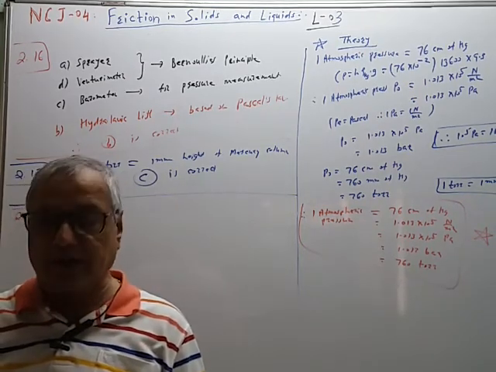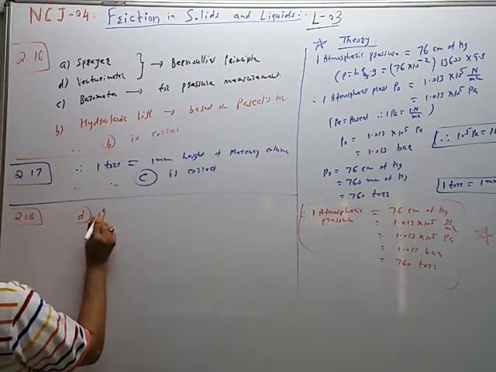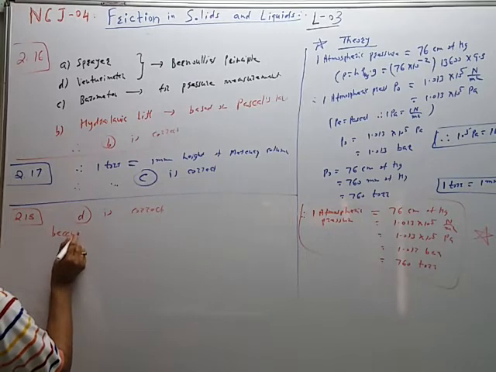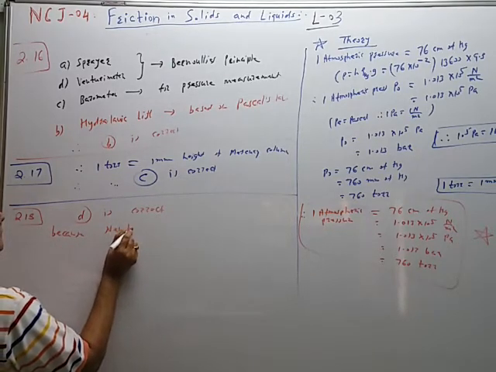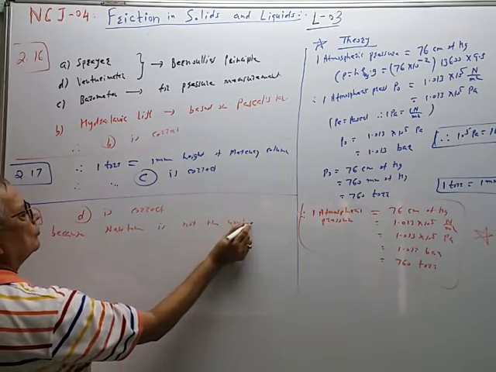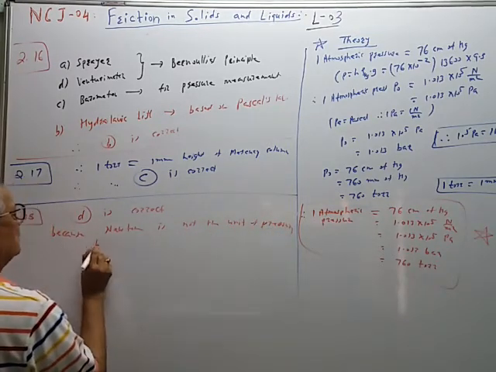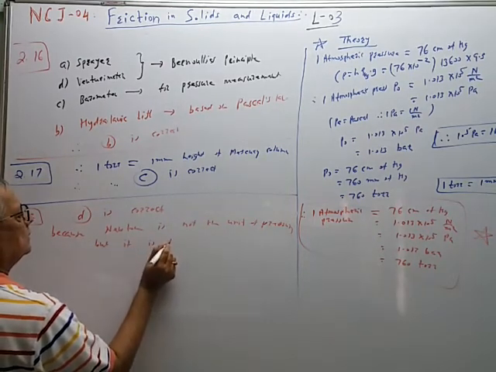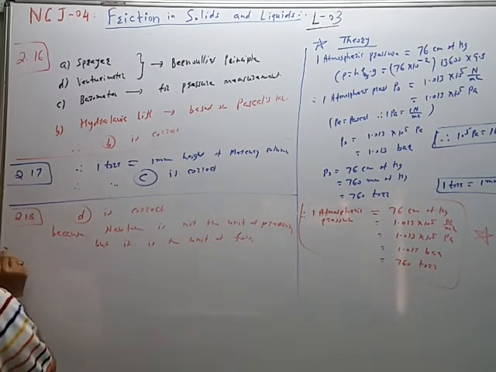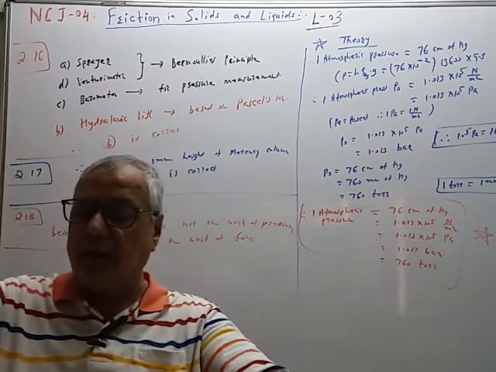Which one of the following is not a unit of the pressure? D. D is correct because Newton is not the unit of pressure, but it is the unit of force. So correct choice is D.